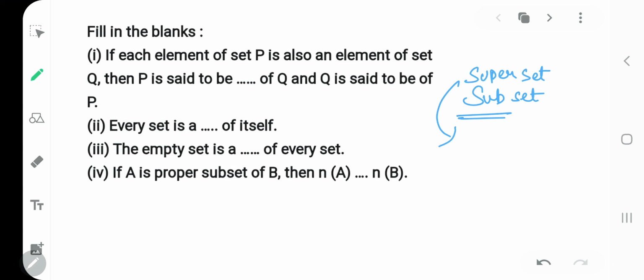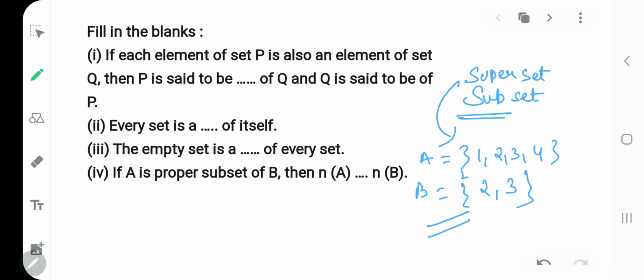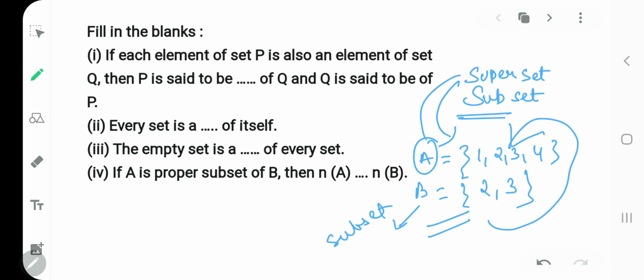If I give you elements such as 1, 2, 3, 4 in your set A, and I give you elements such as 2, 3 in your set B, you will notice that all the elements of set B are present in set A. That means B becomes a subset of A, and A in this case will be called a superset. Clear, my dear kids? Okay, let's see the fill in the blanks.